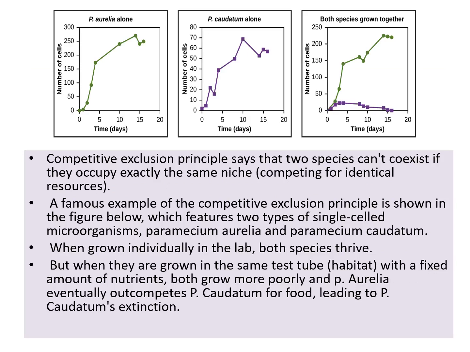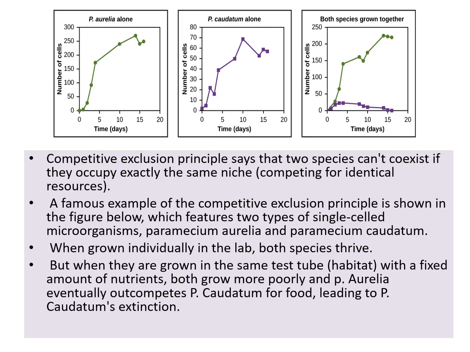Next is the competitive exclusion principle. This is a different type of principle which says that two species cannot coexist, right? So only one species will survive. This example is seen in the case of Paramecium. We have two species of Paramecium, Paramecium aurelia and Paramecium caudatum.